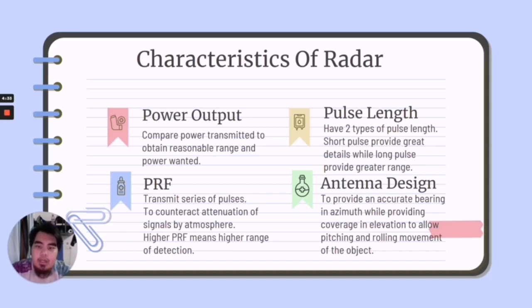Third is PRF, pulse repetition frequency. When a radar transmits its radio signal, it actually transmits a series of pulses, about 500 to 4,000 pulses per second. It is to counteract attenuation of the signal by the atmosphere. The higher PRF means a higher range of detection. Last one is antenna design. Antenna design is to provide an accurate bearing in azimuth while providing coverage in elevation to allow pitching and rolling movement of the object. That's all from me.